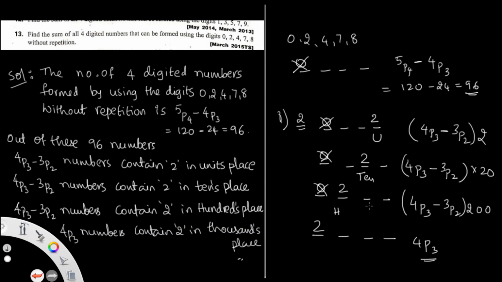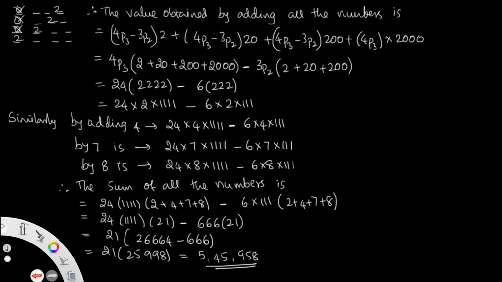Then you can sum the values obtained from all this. The value obtained by adding all these numbers is (4P3 minus 3P2) into 2 plus (4P3 minus 3P2) into 20, plus the same into 200, and lastly 4P3 into 2000. So 4P3 is common in 2 plus 20 plus 200 plus 2000, minus 3P2 into 2 plus 20 plus 200. Simplified, that is four 2s and three 2s, so you get 2 into 4 ones, minus 2 into this, with 3P2 being 6 and 4P3 being 24.